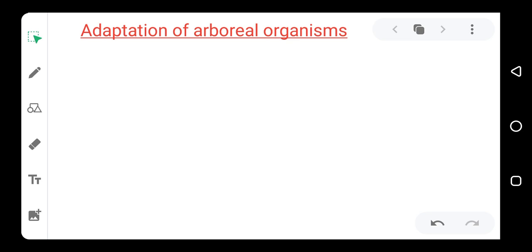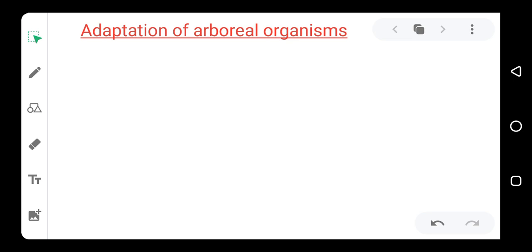Most of them have wings, like the birds, so they can fly to the top of the tree. So, possession of a wing is an adaptative feature of arboreal organisms. They use the wings to fly to the top of the tree.